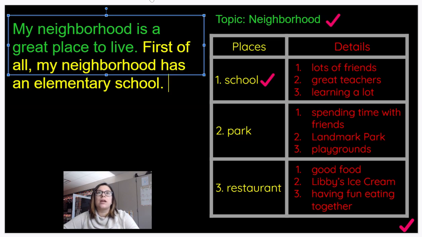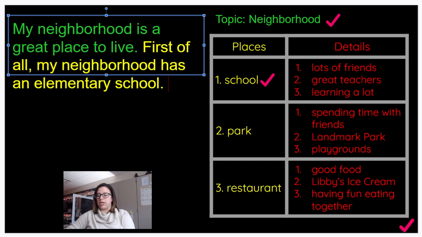So, I'm going to change my color so you can see that now we're using our details. In your real writing, it'll just all be the same color. So, let's see here. I need to include something about my friends and my great teachers. We also want to make sure that we don't just write them as a list. We want to include some information so that people are more interested in our writing. So when I think of my friends at school, I can definitely say, I play with my friends maybe. When do you get to play with them? I play with them at recess. So that's what I'm going to include.